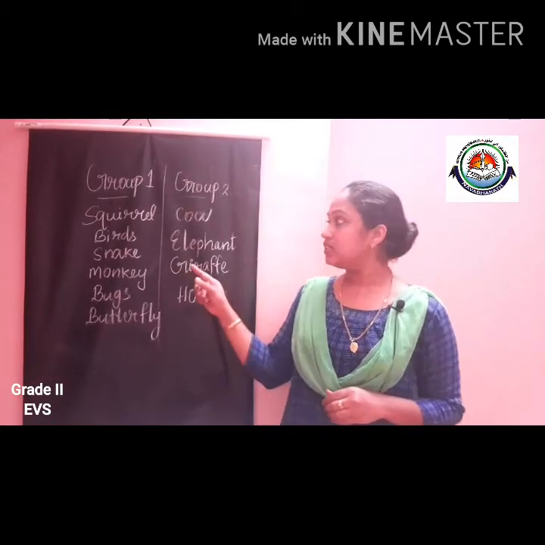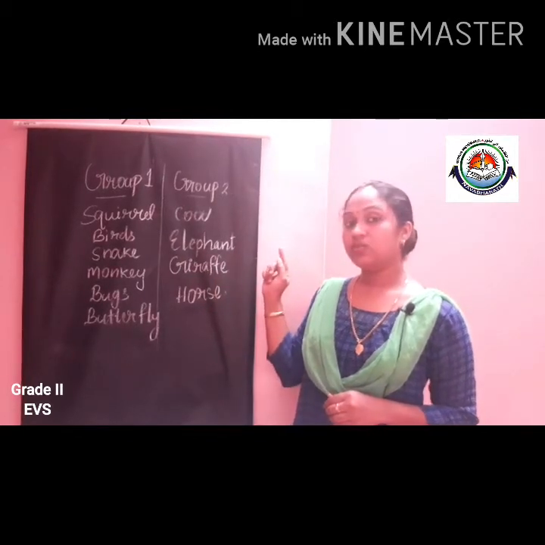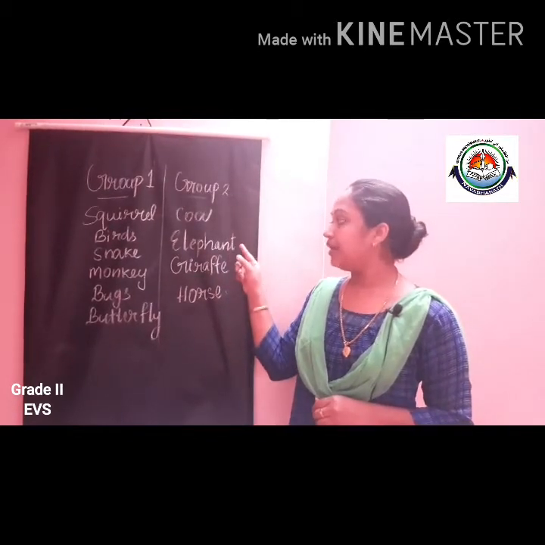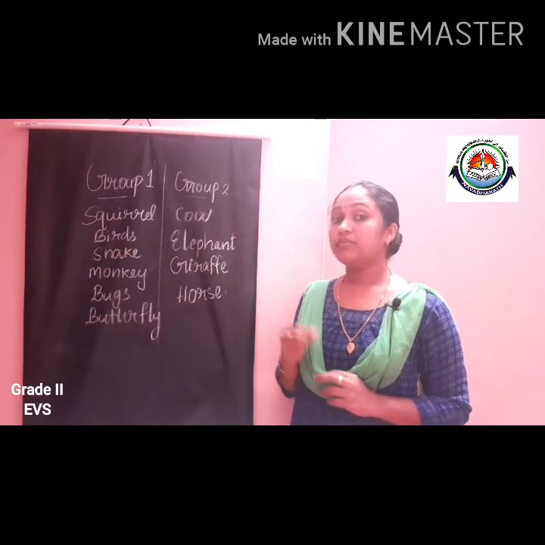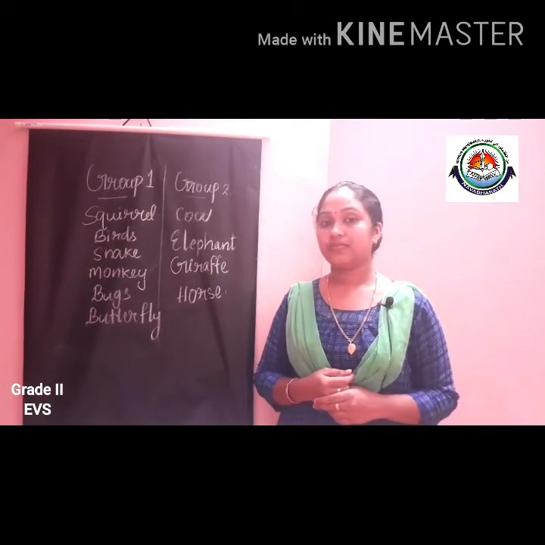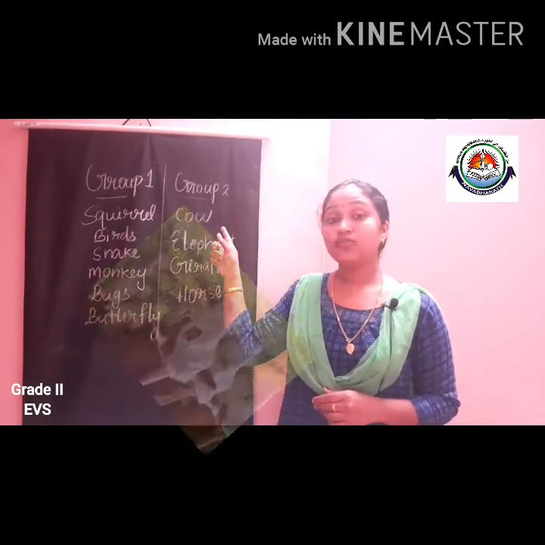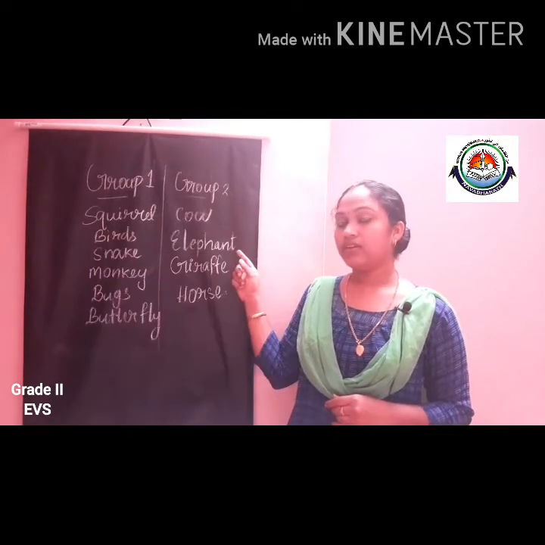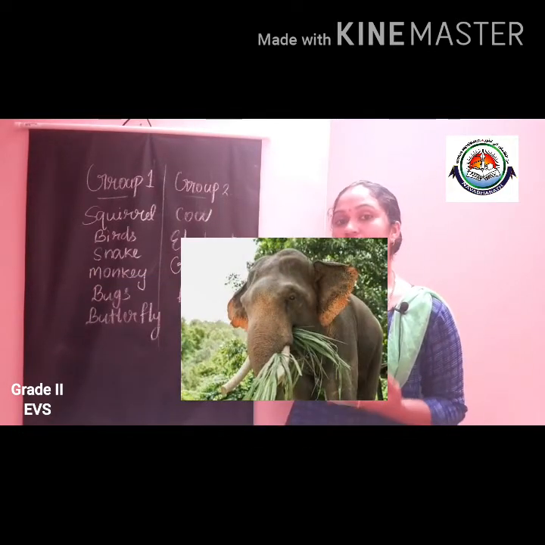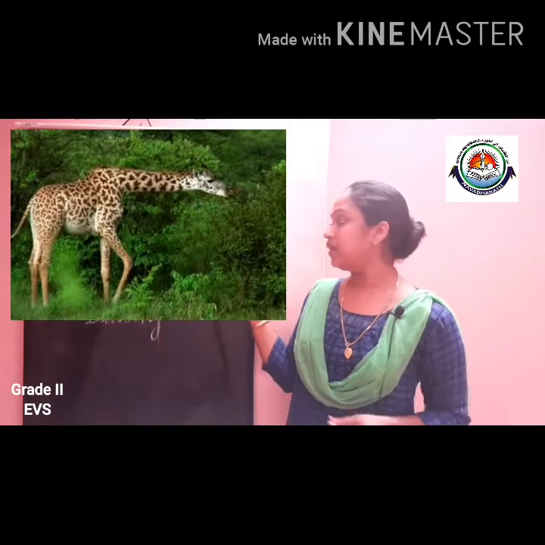Then just look at the other group, the second group: cow, elephant, giraffe, horse. How do these animals depend on plants? What is the food of the cow? Yes, grasses. Then the elephant is also eating plants and the things we get from the plants.